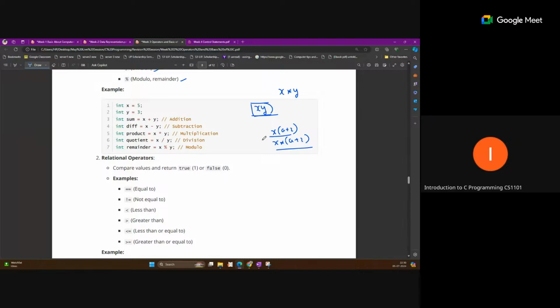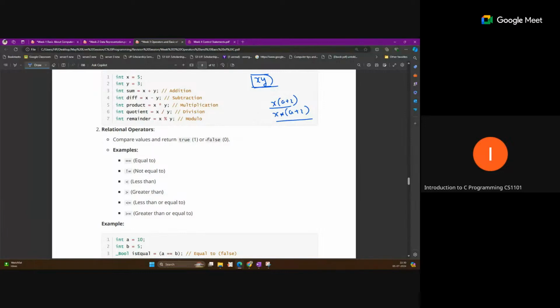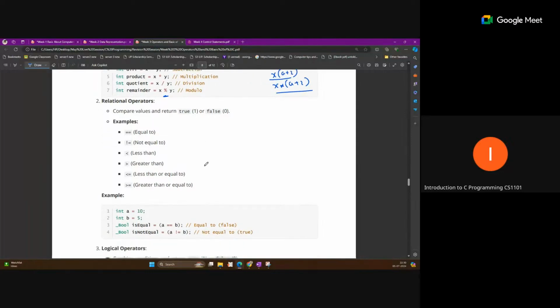Otherwise the operators are the same as you have already used. Just remember this operator, which returns the remainder. Apart from that, these are the arithmetic operators. Then we have relational operators. Relational operators are used when we are comparing two values, that means we are comparing the left side and the right side of the operator.